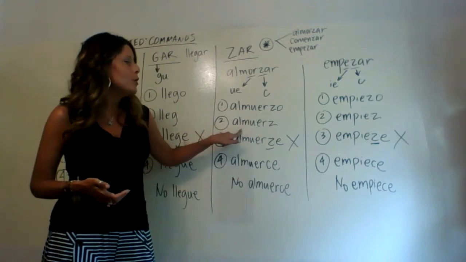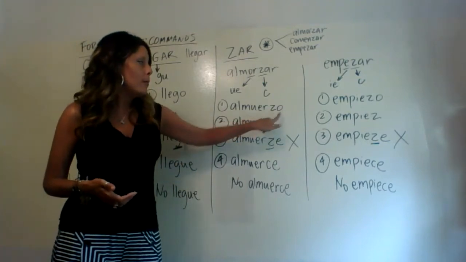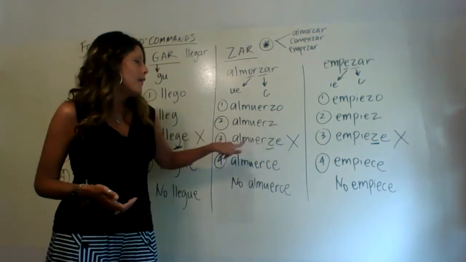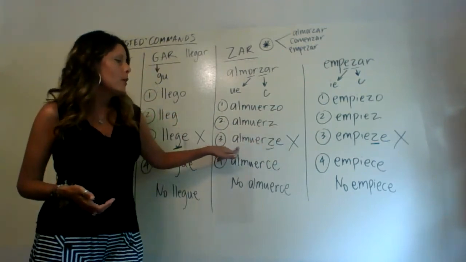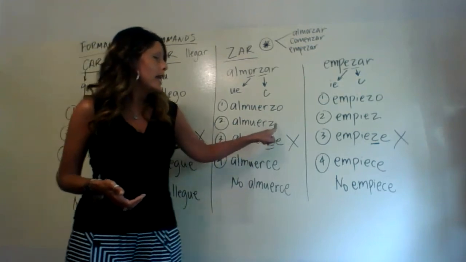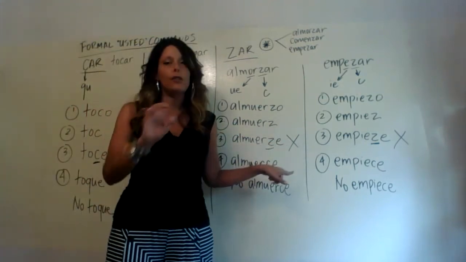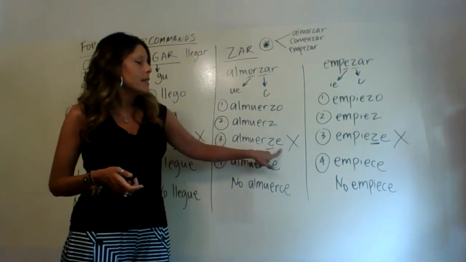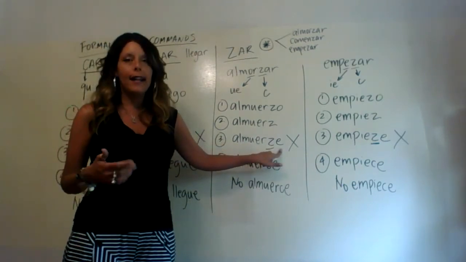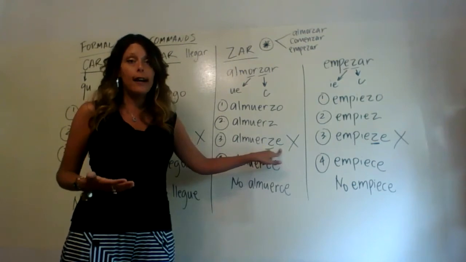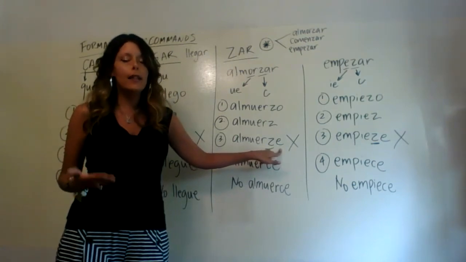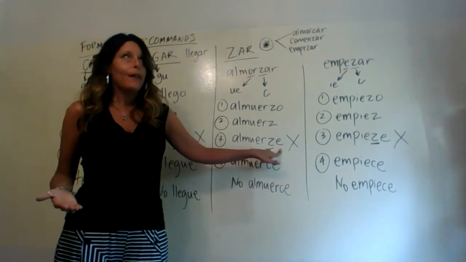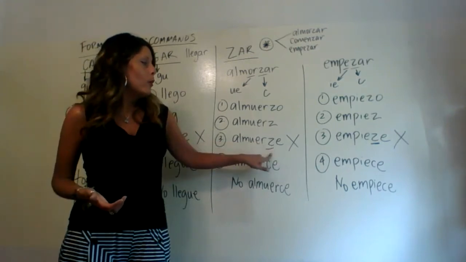Then step number two would naturally be just to drop the O, which is what I've done in step number two. And then the third step is usually where we would be done, but I put again a big X there to tell you, no, we're not done yet. And why are we not done? Because step number three would normally just be adding opposite endings. Since almorzar is an AR verb, the opposite ending that we would attach would be the letter E. And we did that, but why are we not done?